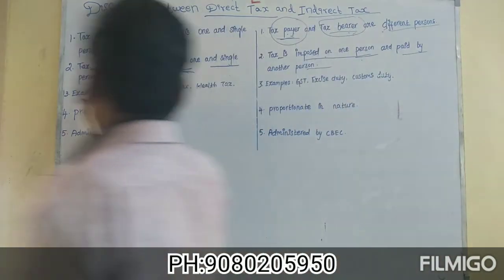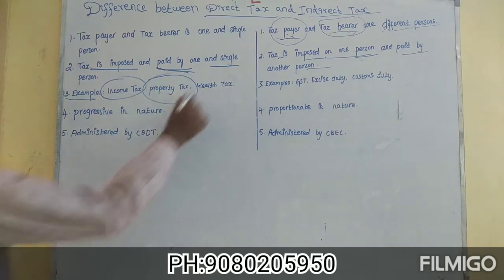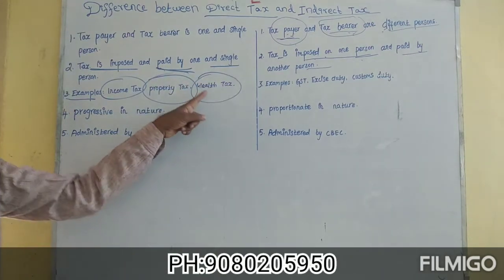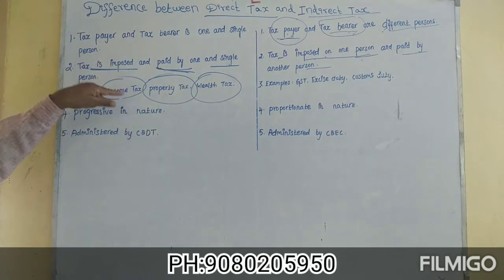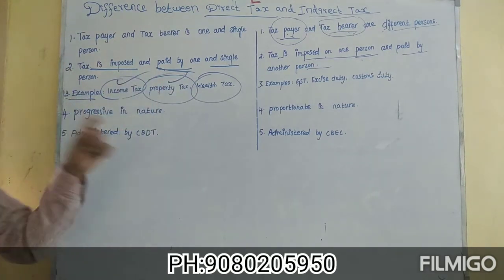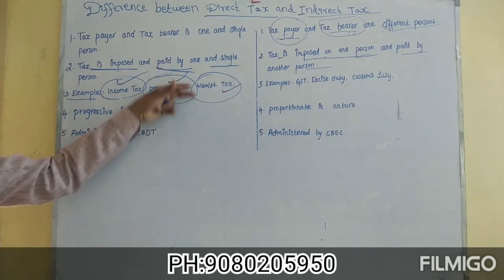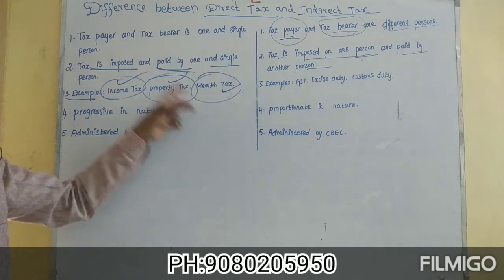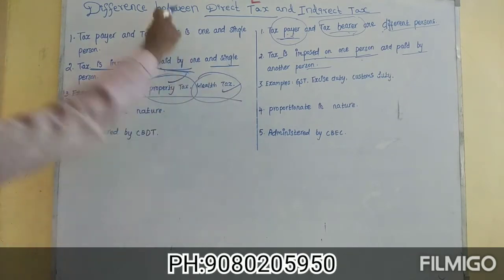Next, point number 3. As explained earlier, the examples for direct taxes are important one, income tax, then property tax, then wealth tax. Of course, wealth tax is not currently available. Income tax is paid on the income earned by the public. Property tax is paid by the value of the property held by the person. Wealth tax is paid by the person who owns wealth. This is examples for direct tax.